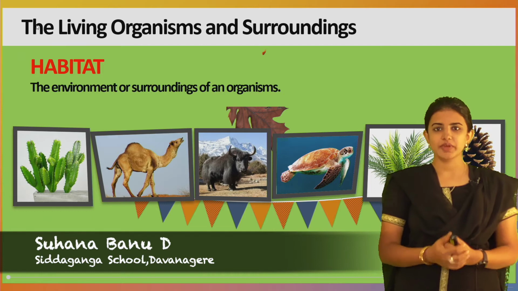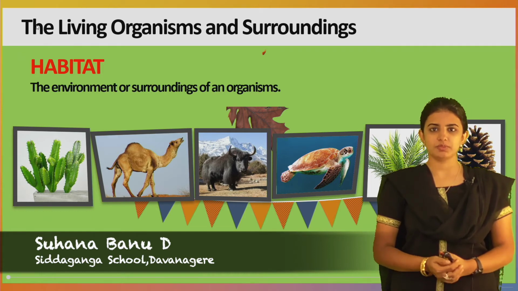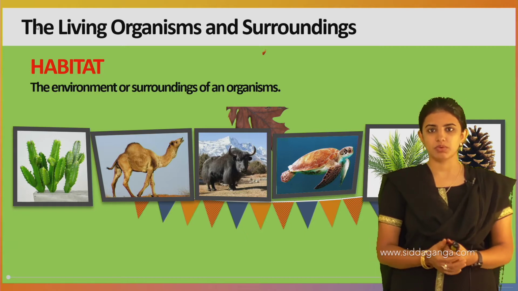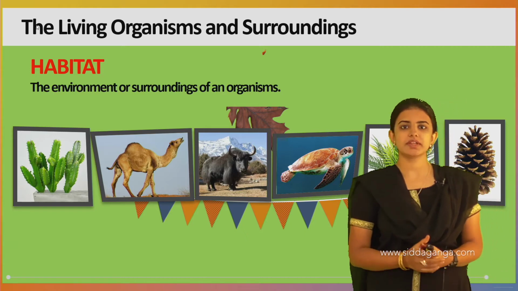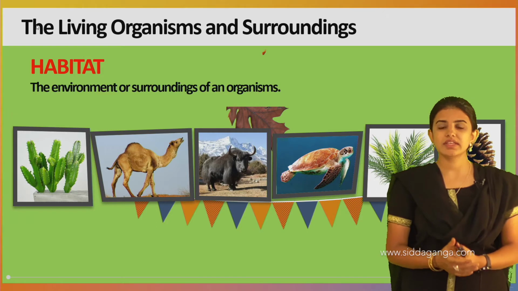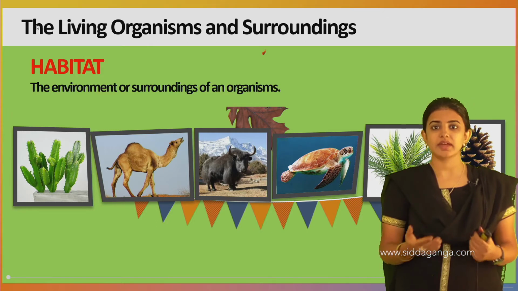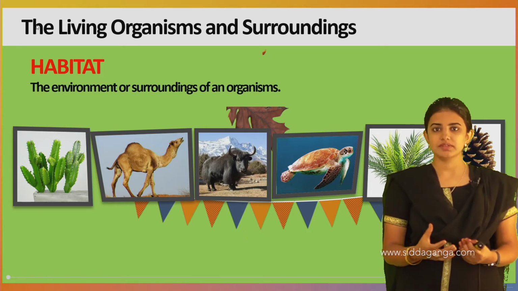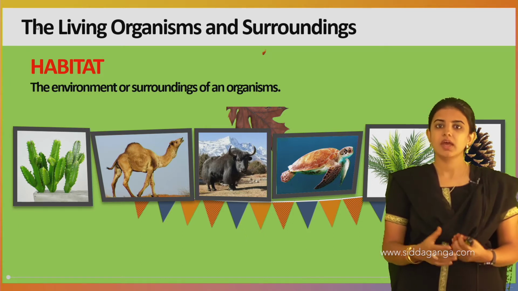Hello my dear students, today I am going to start with the summary of the chapter The Living Organisms and Their Surroundings. First of all, we know about the organisms. Organisms are nothing but all the living organisms like plants and animals, we call them organisms. And one more term comes under this heading, organisms.